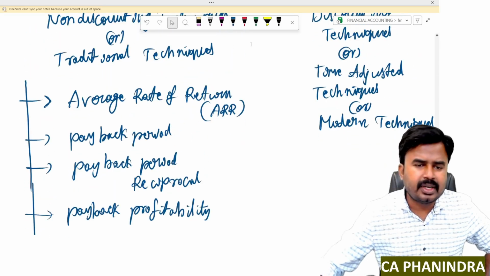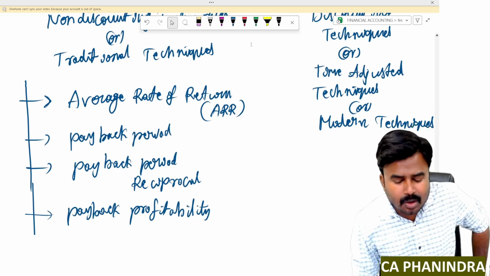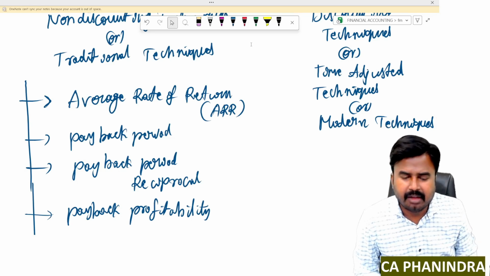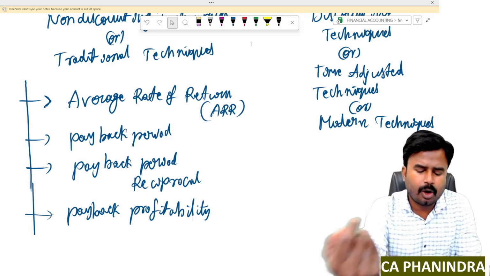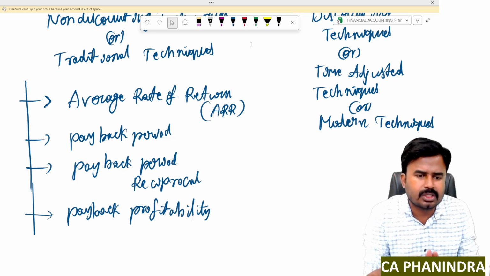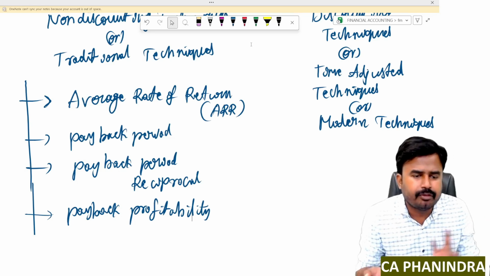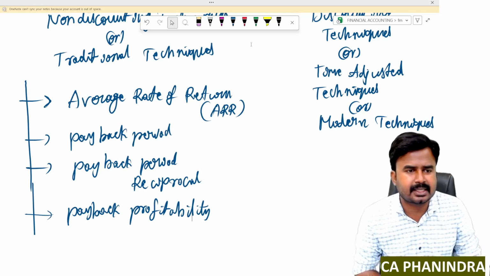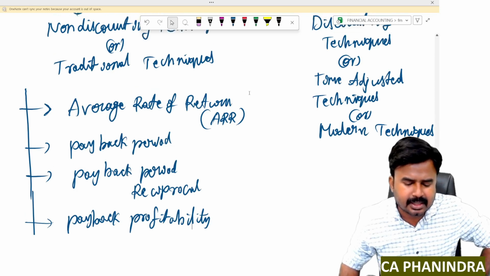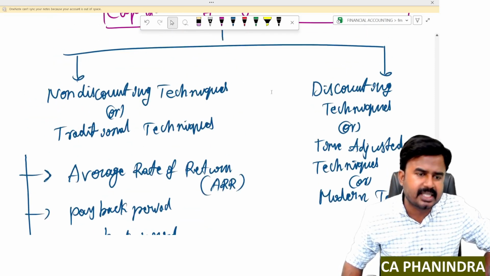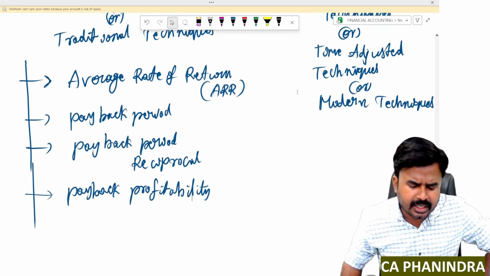These are the non-discounting techniques or traditional techniques. So non-discounting techniques means what? Non-discounting techniques means these techniques will never consider time value of money. I'll never apply the concept of discounting. Always I'll consider the straight numbers without using the concept of discounting. The present value, future value application is not required while applying these capital budgeting techniques. So what are the techniques?